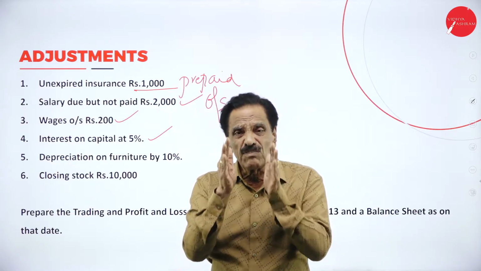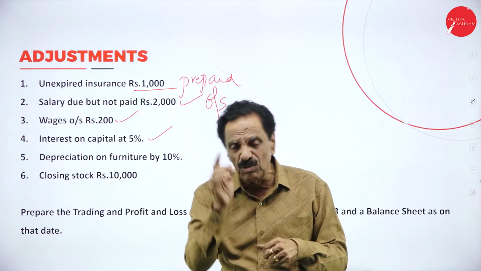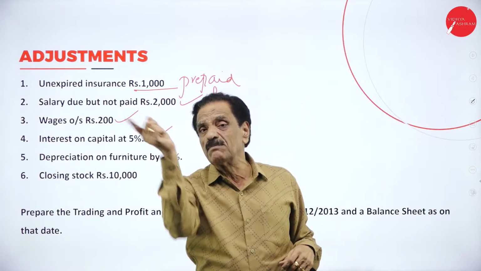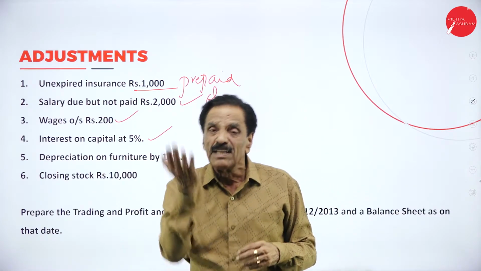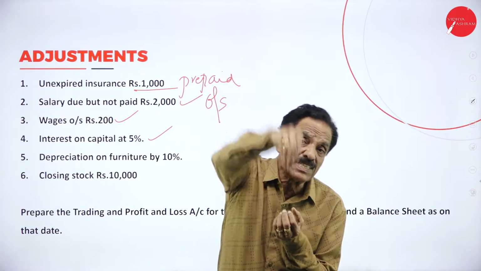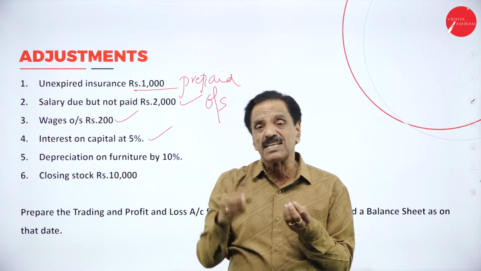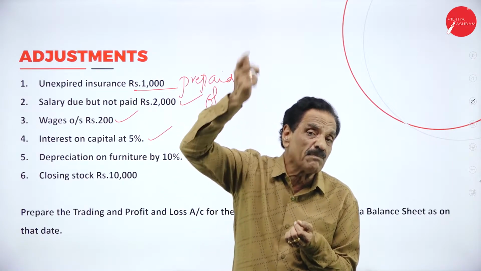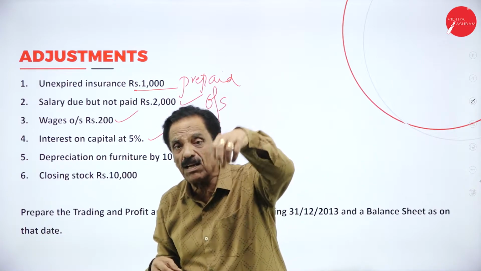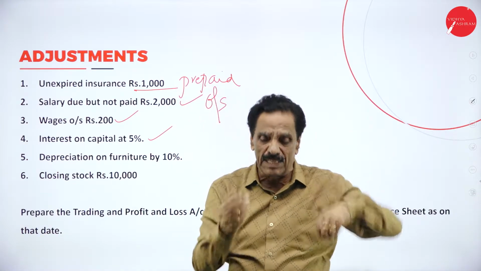Now, you invested the capital, the firm pays the interest. For a firm, it is a loss, no? It will come in profit and loss account, debit side. Then when you are doing the balance sheet, for capital, it should be added. When you say capital, it's personal. For personal, it's an income. For a business, it's a loss. First, it will come in P&L account, debit side, as interest on capital. While you're doing the balance sheet for capital, interest should be added with the assumption capital belongs to businessman, personal. So its amount has increased.